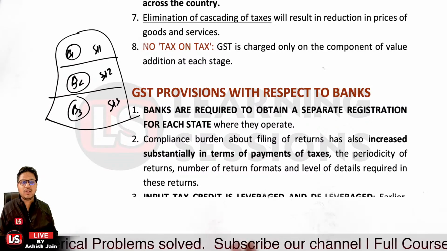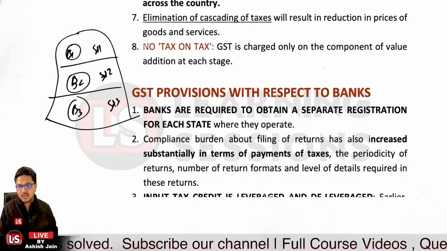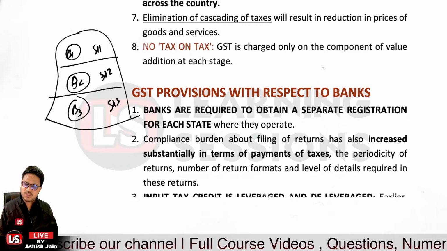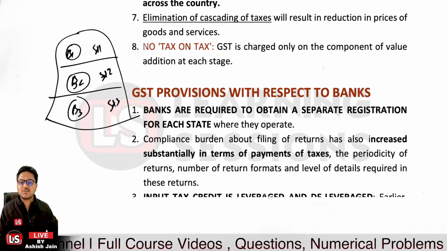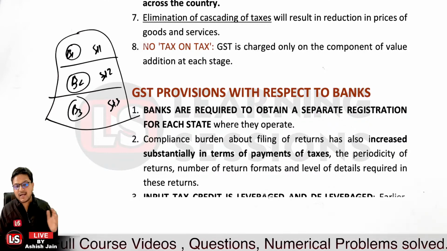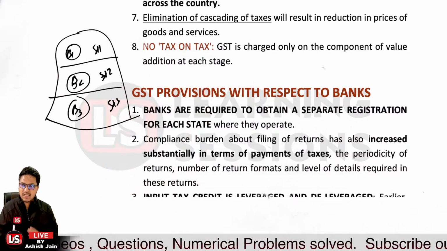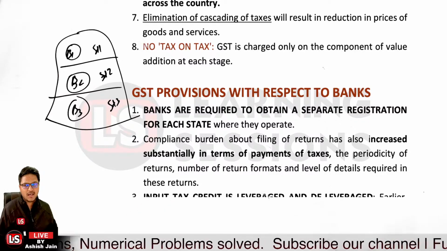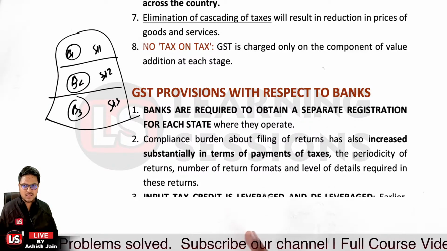Okay, they have to take the GST differently for each state, because as the state changes, the GST number also changes, because the states will be getting the credits based upon the consumption. So in that particular case, in different states, the same bank has to obtain different GST numbers, and this is quite hectic because the number of GST numbers will be increasing.